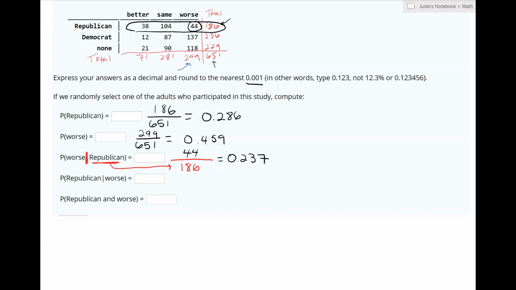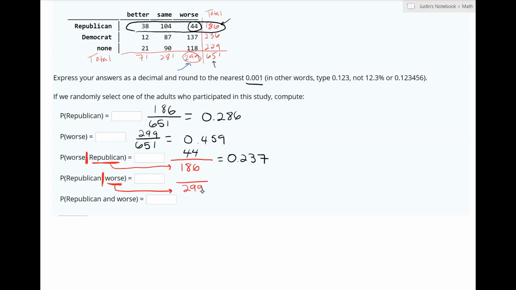Next, we have something similar, but the other way around. This time, we want to find the probability of selecting a Republican, but given that they are saying it's worse. So since it's given it's worse, then it's out of those who have said it's worse. So that goes in the denominator. This would be out of 299.